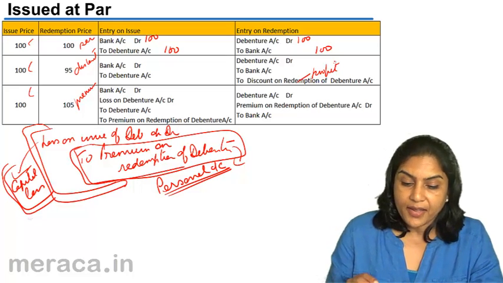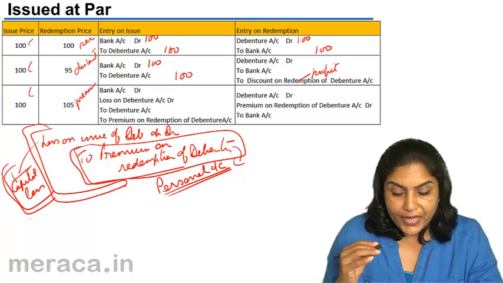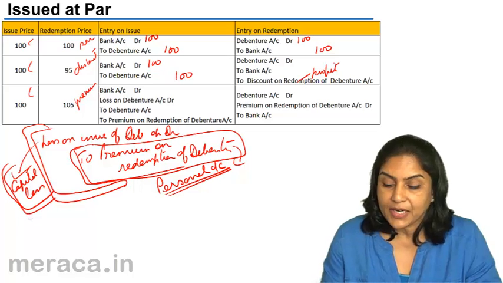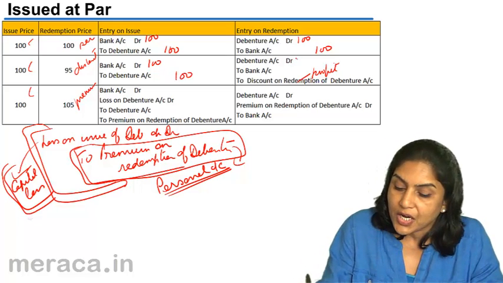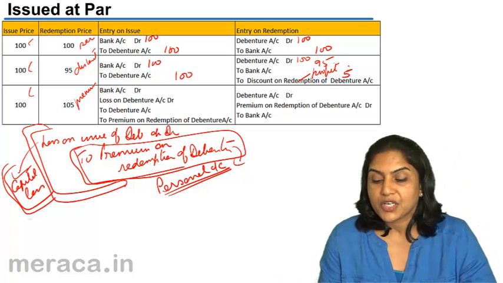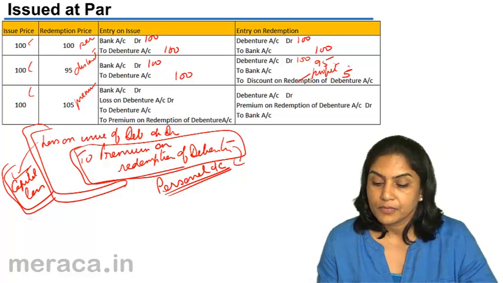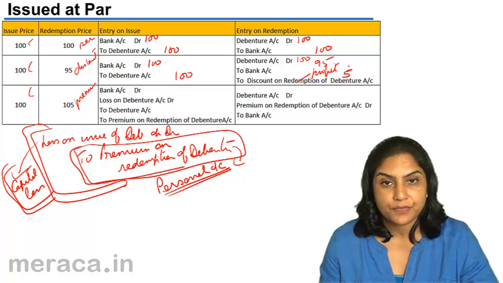So the entry on issue is bank account debit to debentures 100. But when it comes to actually redeeming the debentures, we say debentures account debit 100, to bank we pay only 95 and to discount 5. The 5 rupees is the profit which can be transferred to profit and loss account.